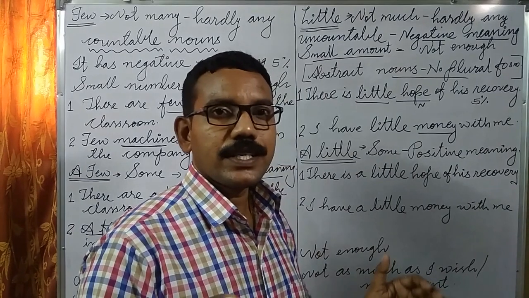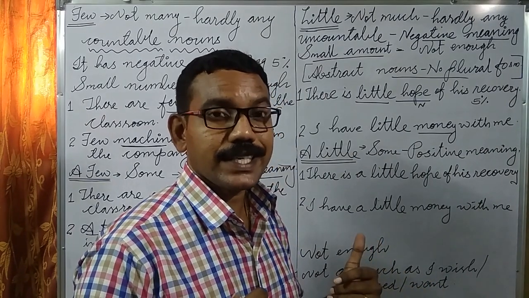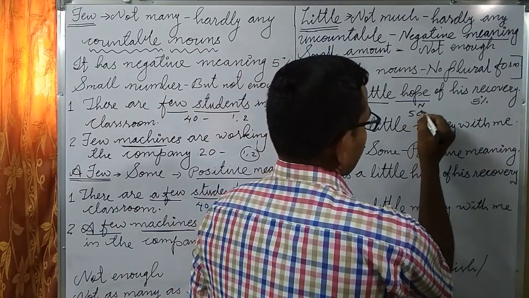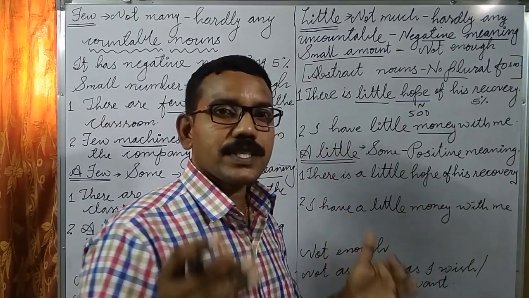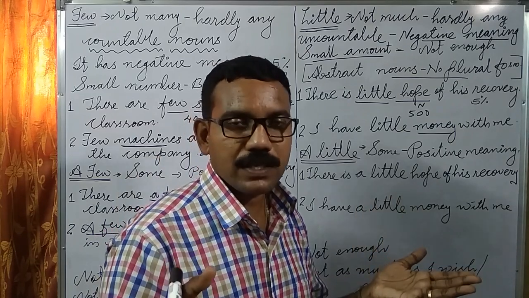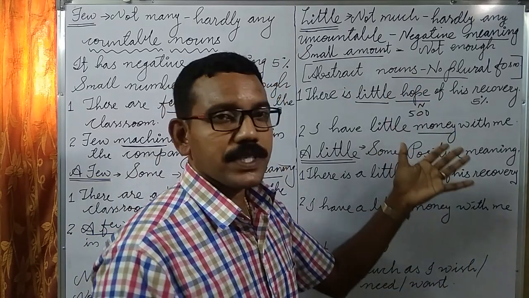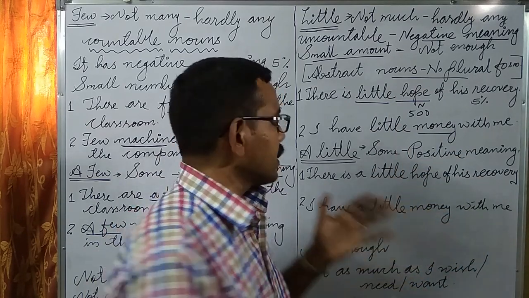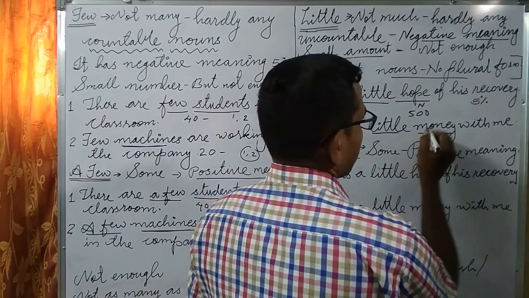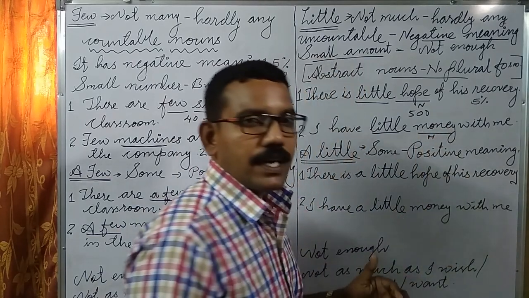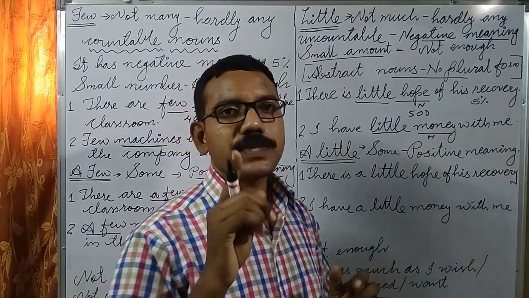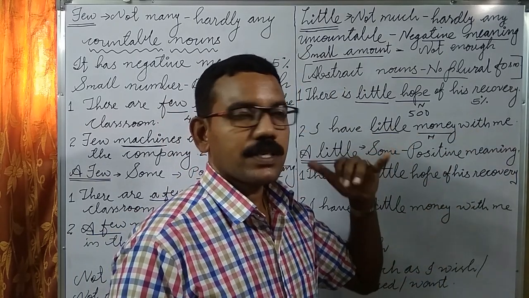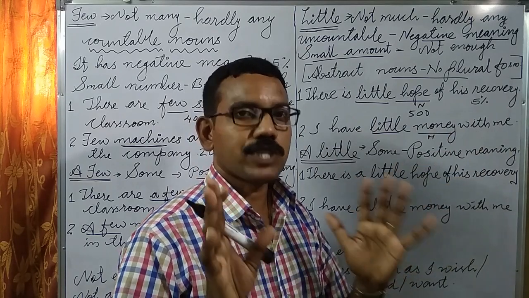It means I have 500 rupees, but I wish to purchase a 10,000 mobile, so it is not enough for me. In this context I can say I have little money. Money is an uncountable noun, but rupee is a countable noun.